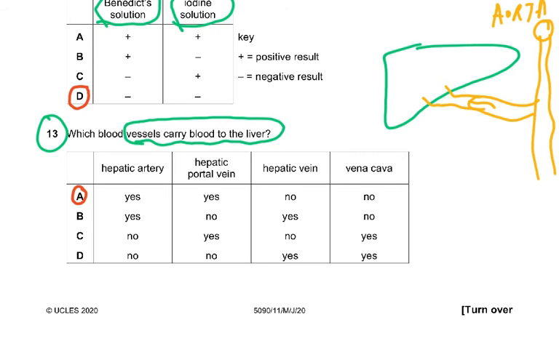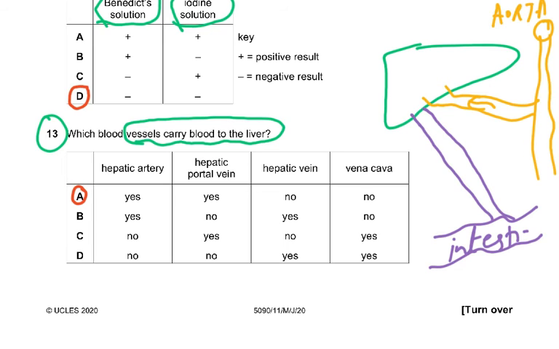Now you say hepatic artery plus, then of course, please remember, it's also connected to the intestines. These are the intestines, the small intestines. And then there is a vessel which connects the liver with the small intestine, and that is called the hepatic portal vein. So the hepatic artery is this one, and the hepatic portal vein.